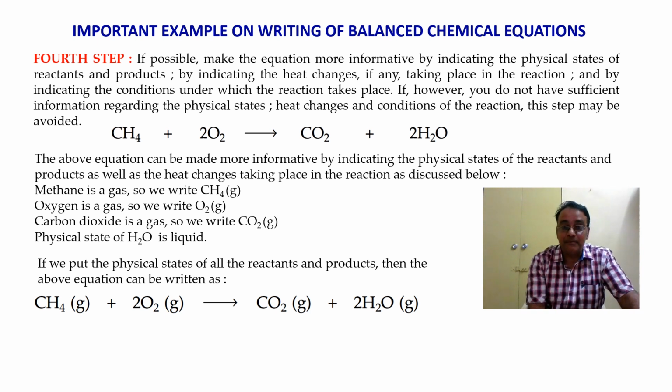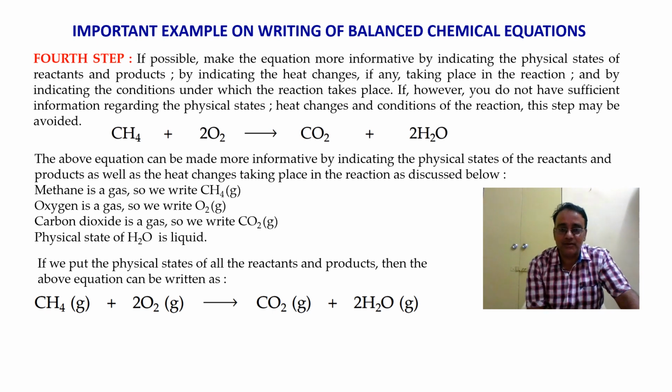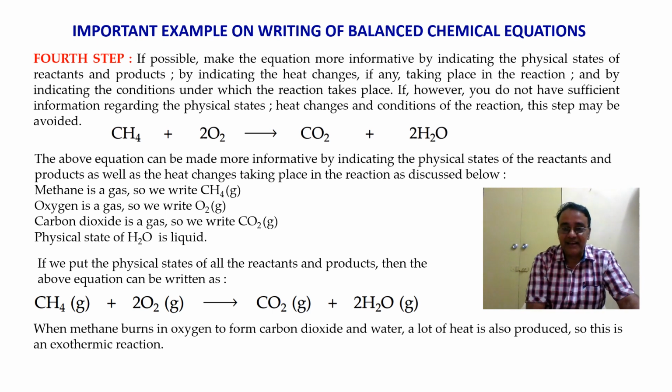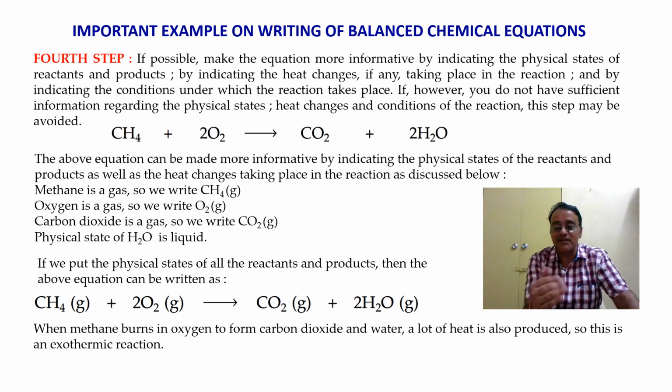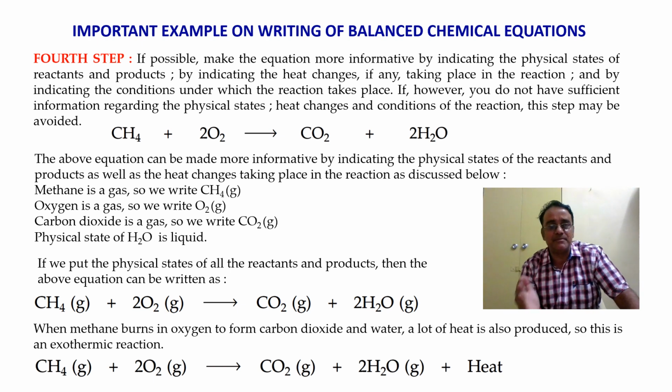Again, when methane combines with oxygen, when it reacts with oxygen, a lot of heat is produced. So that is also one more piece of information we can give at the end. When methane burns in oxygen to form carbon dioxide and water, a lot of heat is also produced. So this is also an example of an exothermic reaction because heat is produced. So finally we can write it in this way. So these are not mandatory. As I told you just now, up to the third step is mandatory.